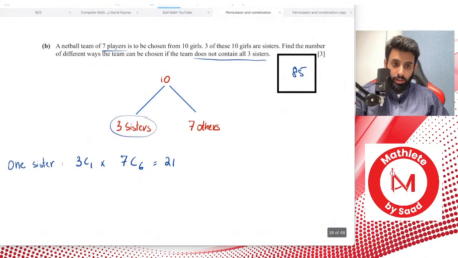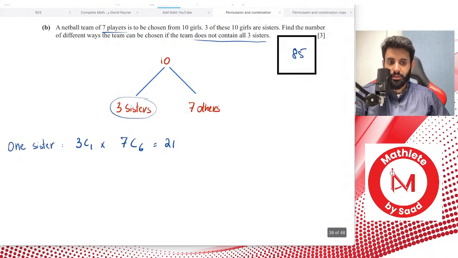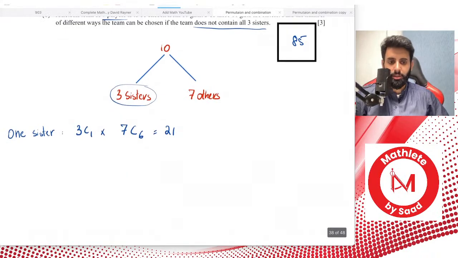Can anyone tell me what's the purpose of 85? 85 is the final answer. Okay, so I've written the answers over here so we can check as we go along.